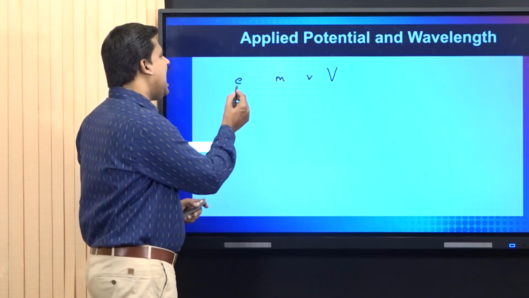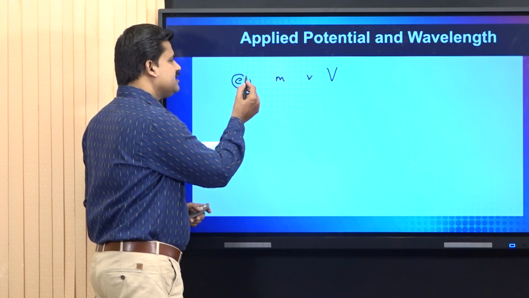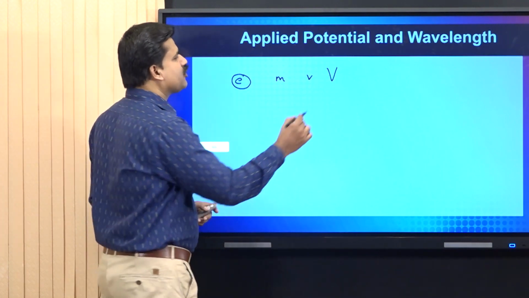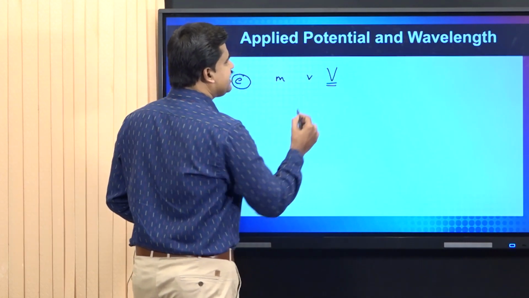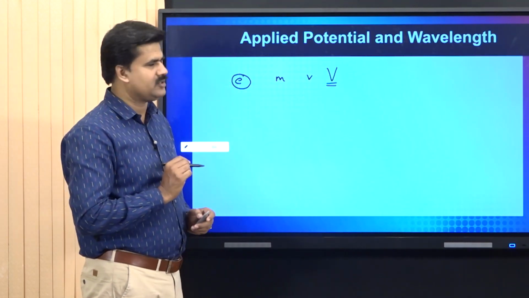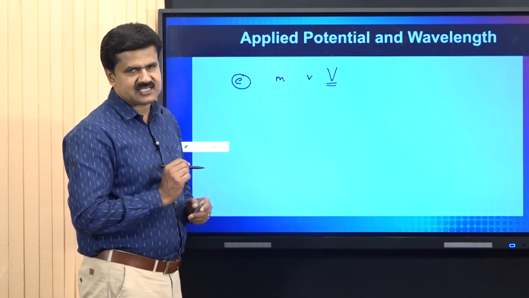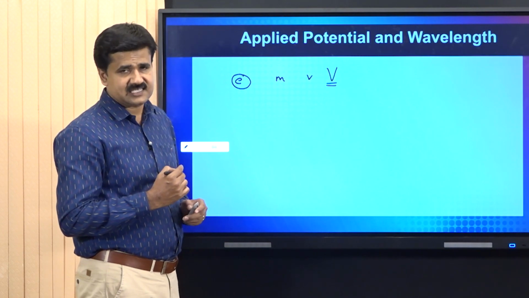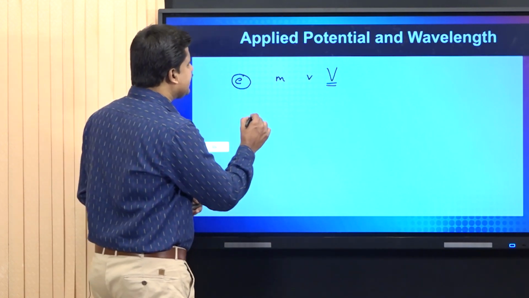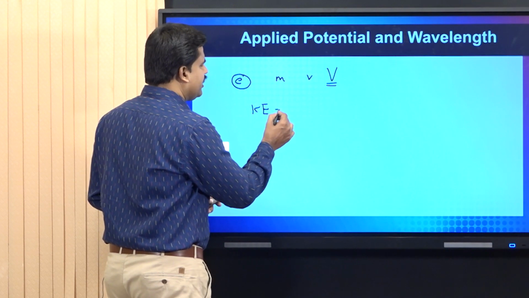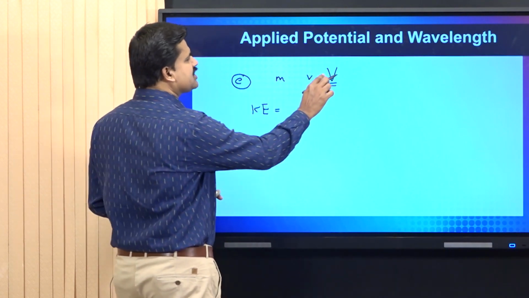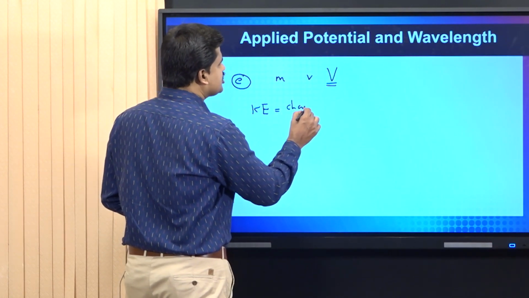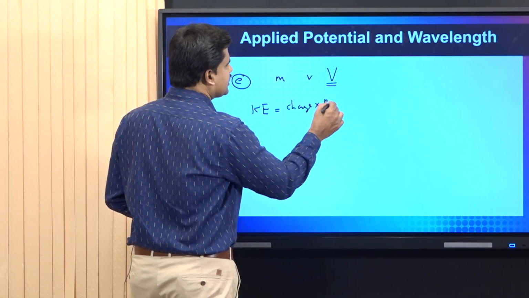Consider an electron of charge small e. Let an applied potential of capital V be given to the electron. In that circumstance, the electron will move with a kinetic energy. The kinetic energy of the electron under an applied potential of capital V is equal to charge multiplied by potential.